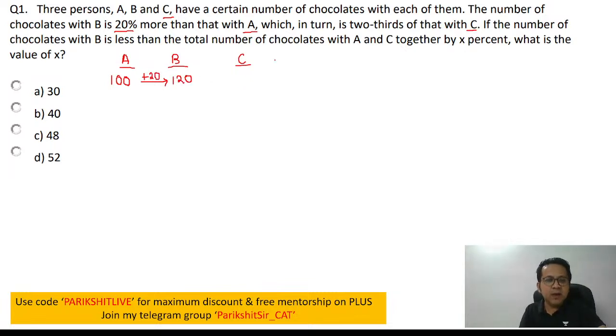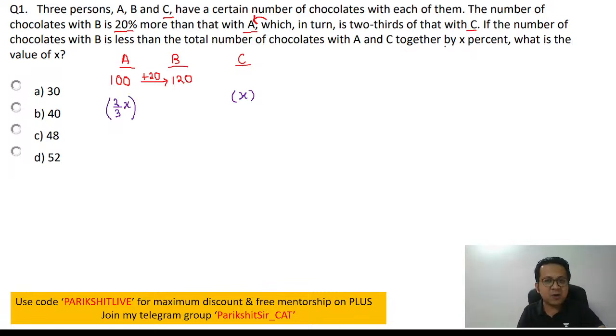Yes? Okay. Now, which in turn. Which is a relative pronoun. Yes, I'm not your English teacher, but still, these relative pronouns always refer to the letters just before it. So it's referring to A. So A in turn is two-thirds that of C. What does it mean? It means if C is X, I don't know how much C is, but if C is X, then A is going to be two-thirds of C. So A is going to be two-thirds X.